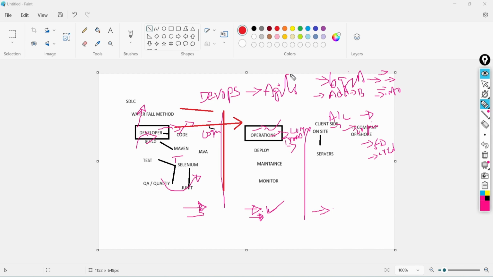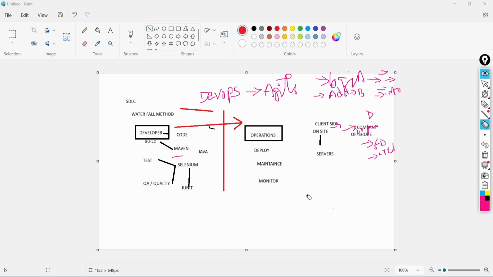It will follow the agile methodology, and it will interact between these two different teams, the development team and the QA team, and we will collaborate.